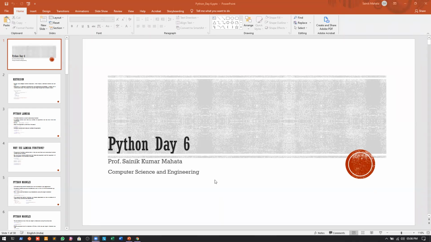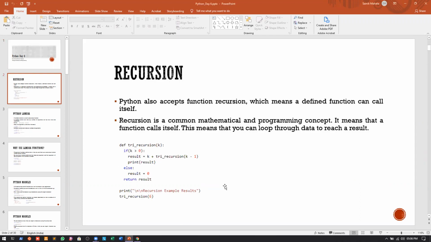Now, so to move on, okay, so we all know what a recursive function is, or what recursion actually is. So Python accepts function recursion, right? Which means a defined function can call itself. Okay, so whenever a function is calling itself, it is known as recursion. Python obviously will support recursion. Recursion is a common mathematical and programming concept, and it means that a function calls itself. So this means that you can loop through data to reach a result. Okay. Now again, if you see the program that is given below,